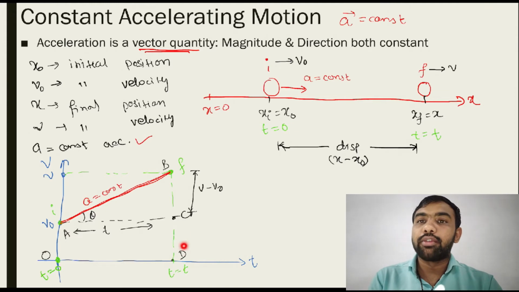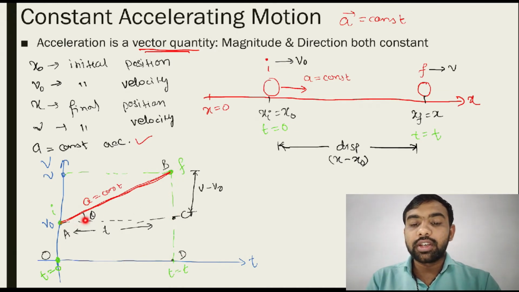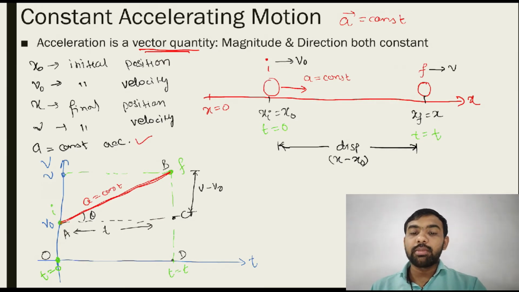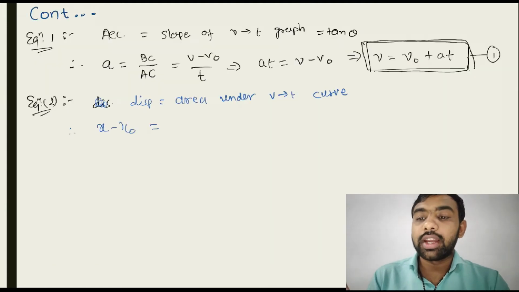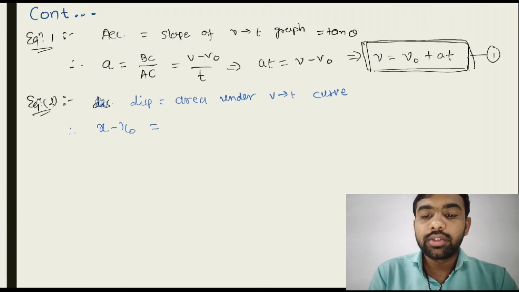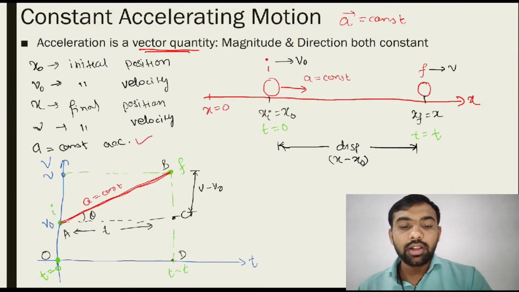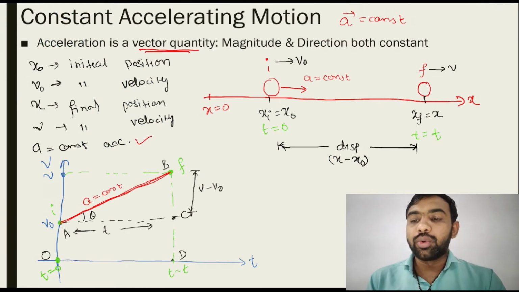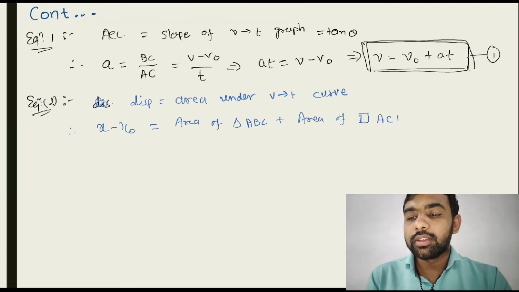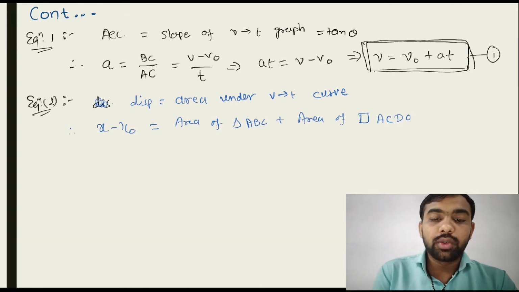The total area is the area of the graph. Here there is one triangle and one rectangle. So the total area is the area of triangle ABC plus the area of rectangle OACD.